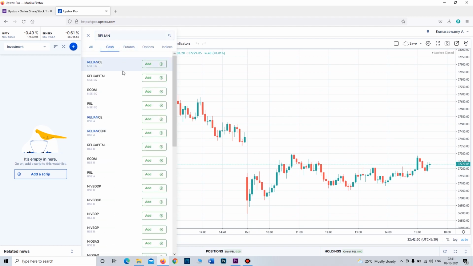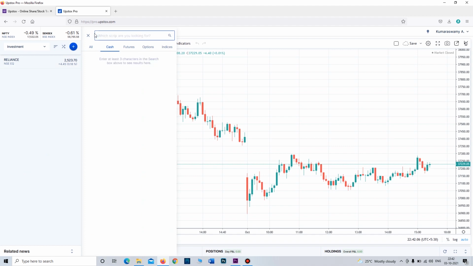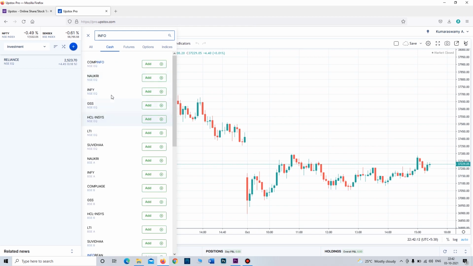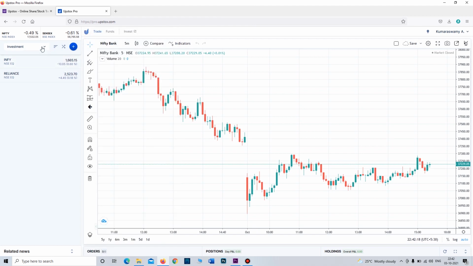See, you have to choose cash, NSE equity, add, and then Infosys. Infosys looks like Infy. Like this, you can choose any number of stocks in this watch list.